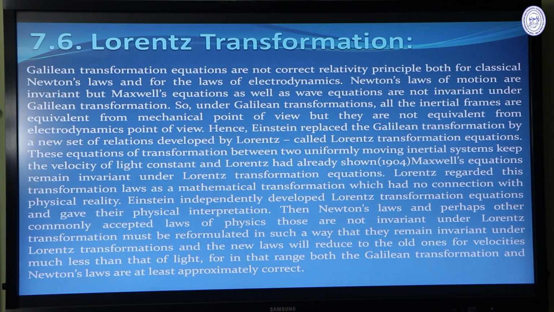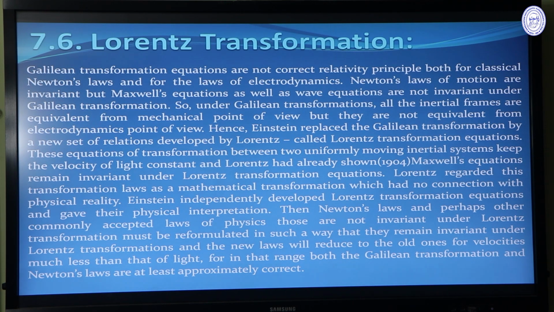These equations of transformation between two uniformly moving inertial systems keep the velocity of light constant, and Lorentz had already shown that Maxwell's equations remain invariant under the Lorentz transformation equations. Lorentz regarded this transformation law as a mathematical transformation, but he did not give any physical significance. Einstein independently developed the Lorentz transformation equations and gave their physical interpretation.